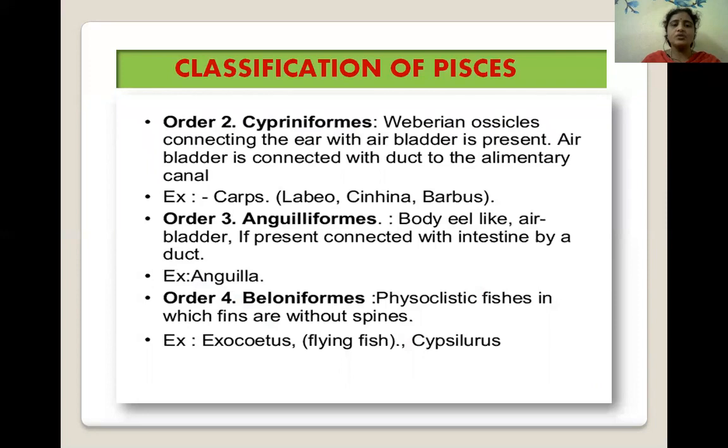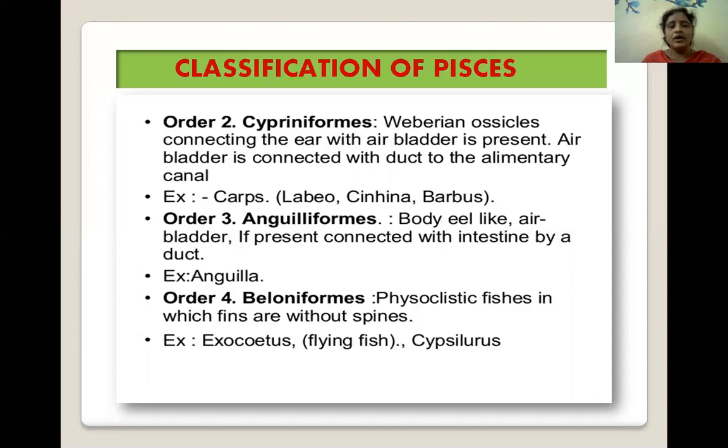Next, order two, Cypriniformes. In this Cypriniformes, the Weberian ossicles connect the ear with the air bladder. Air bladder is present and is connected with a duct to the alimentary canal. Examples: carps, Labeo rohita, Channa punctatus, and Barbus. These are very common edible fishes in India.